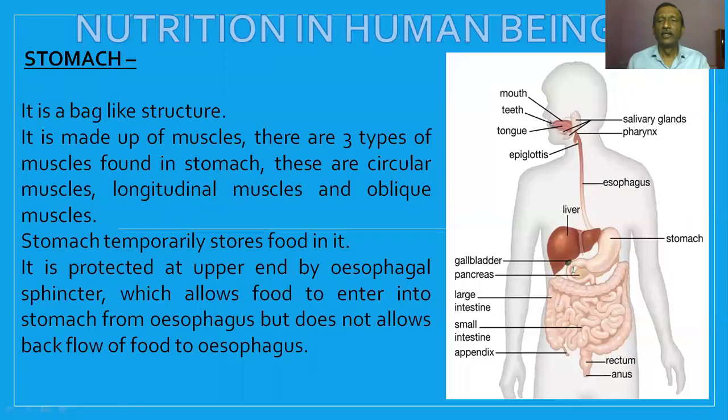Today we shall study from the esophagus. So let's start with the esophagus. Here is the diagram of the digestive system starting from mouth, teeth, and tongue, which we already studied. Next comes the epiglottis, and then the long esophagus is there. This side is the salivary gland and pharynx. Pharynx is the name for whatever is inside the mouth region, collectively known as pharynx. Let us study about the esophagus.